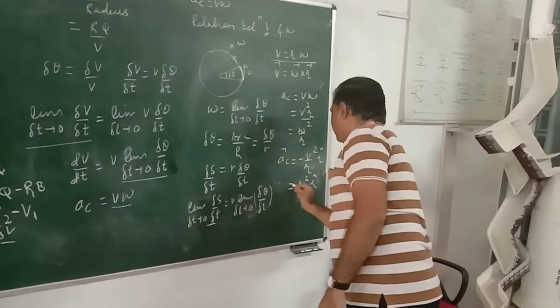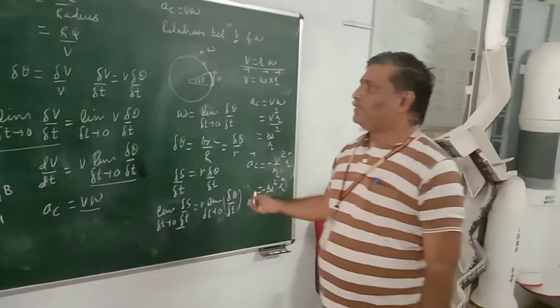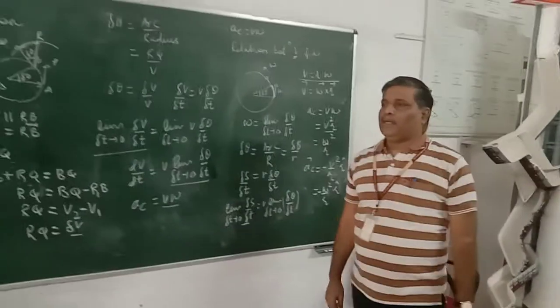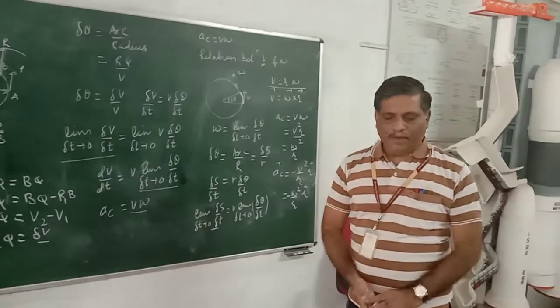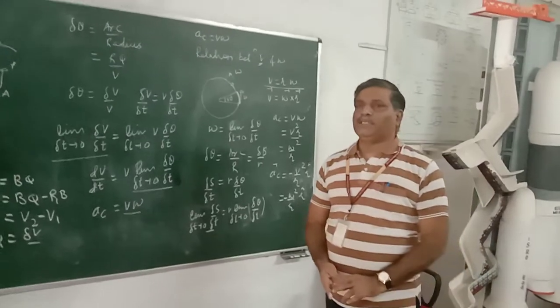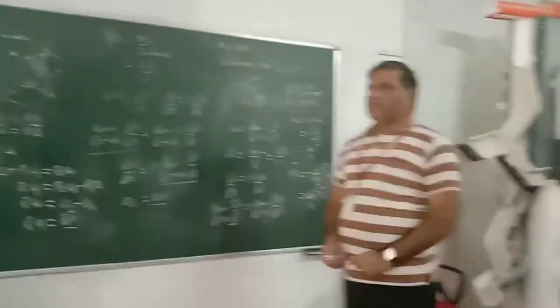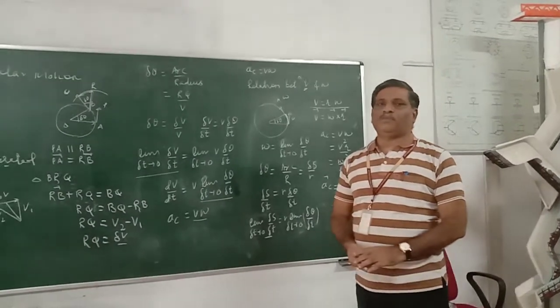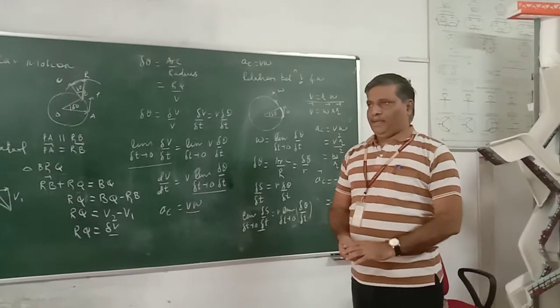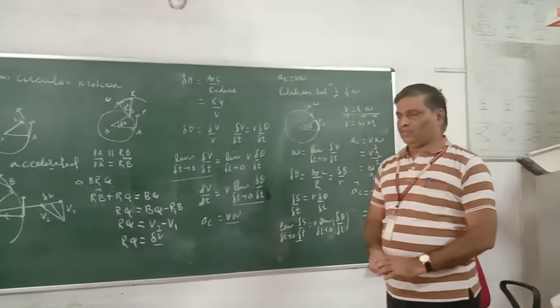The negative sign indicates that it is towards the center. This acceleration, when multiplied by mass, gives us centripetal force. This centripetal force is responsible for the particle performing circular motion.